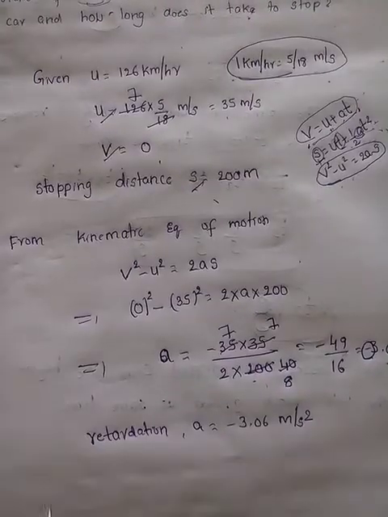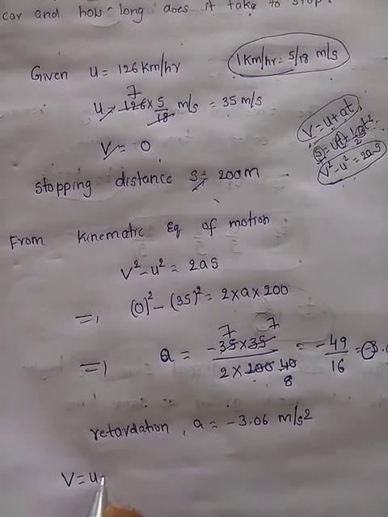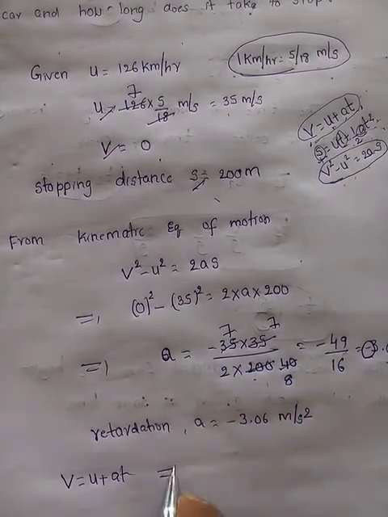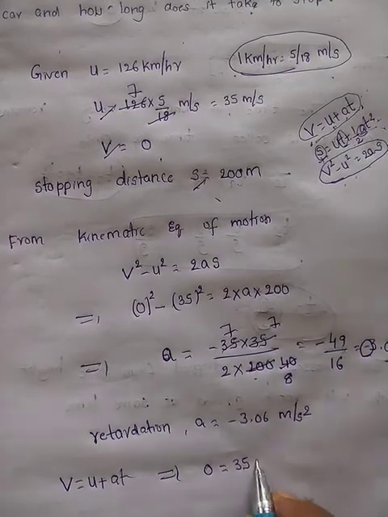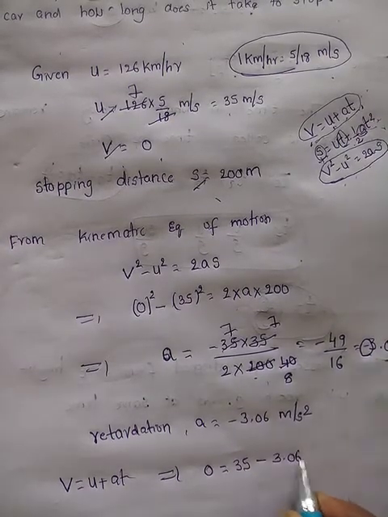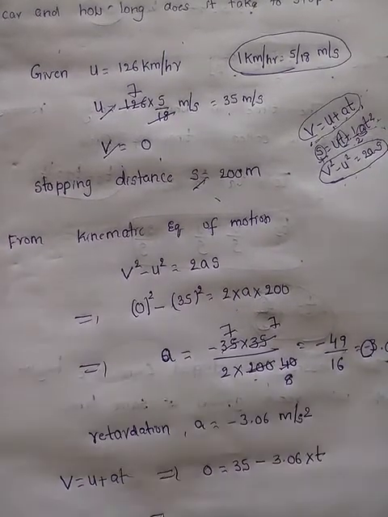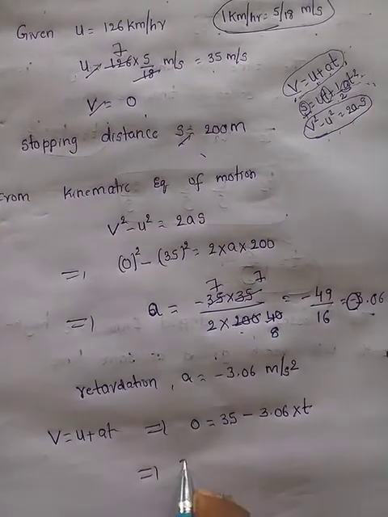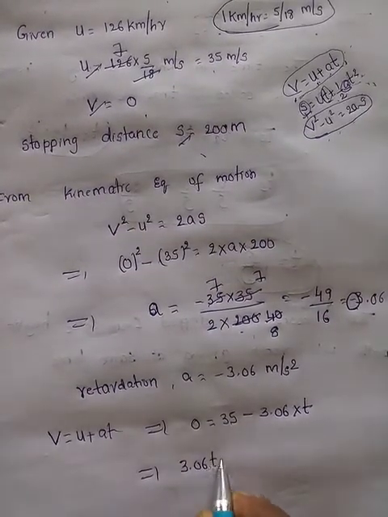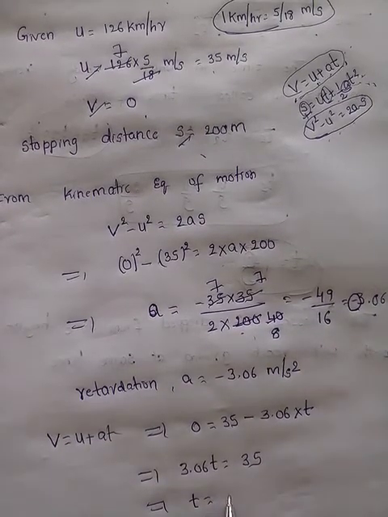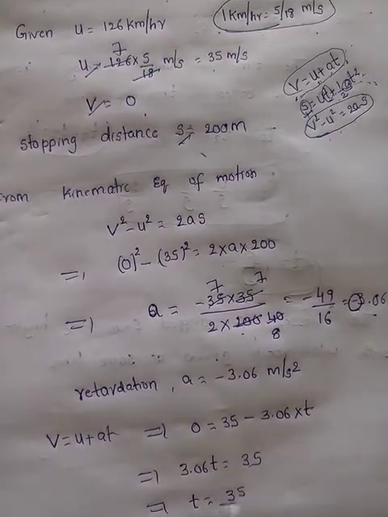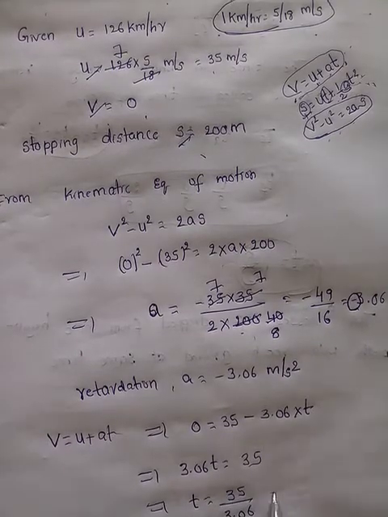Yes. So from the equation v is equal to u plus at, what is v? 0. u is 35. a is minus 3.06 into t. That implies, I want t, right? 3.06 into t is equal to 35. t is equal to 35 by 3.06. That is equal to how much?